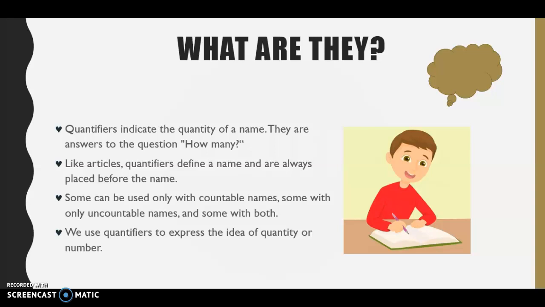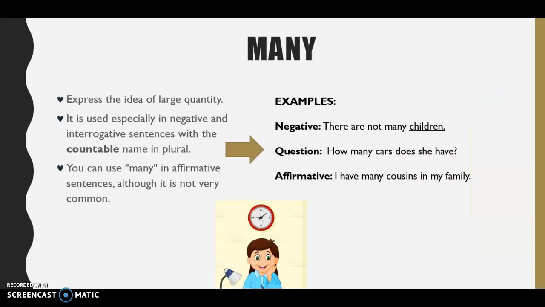Okay, let's go. The first is many. It expresses the idea of large quantity. It is used especially in negative and interrogative sentences with the countable noun in plural. You can use many in affirmative sentences, although it is not very common. For example, in negative, there are not many children. Question: how many cars does she have? And affirmative, I have many cousins in my family.